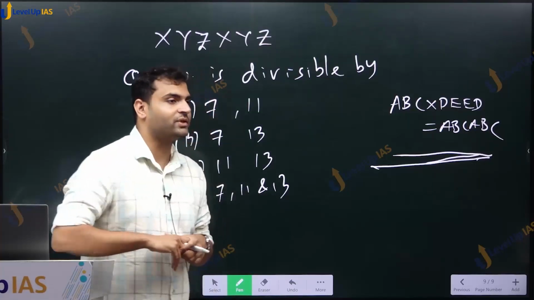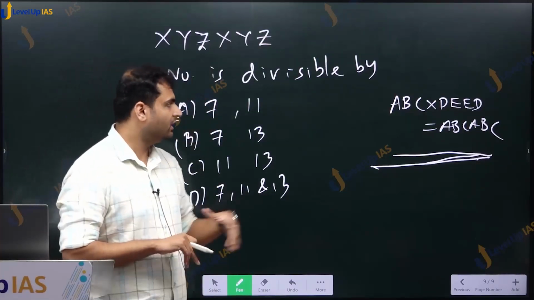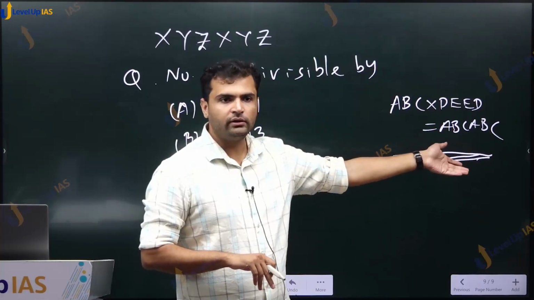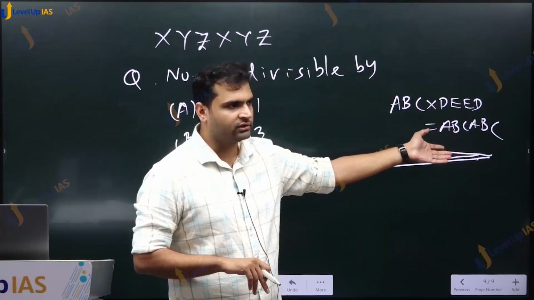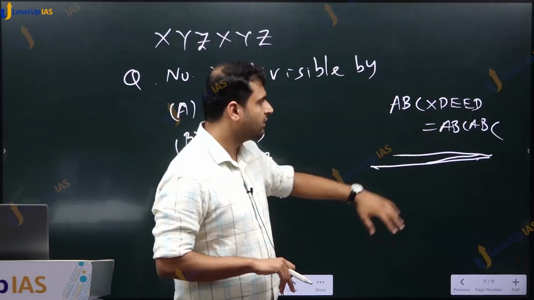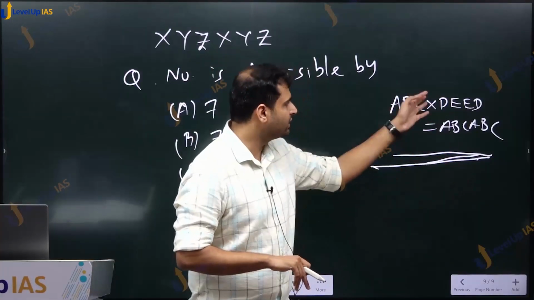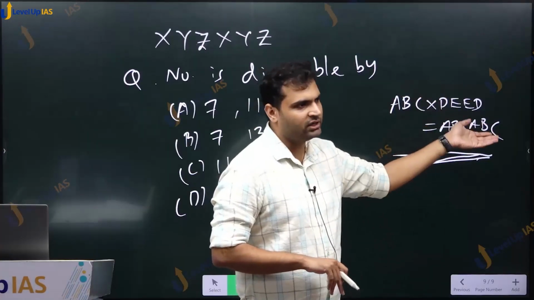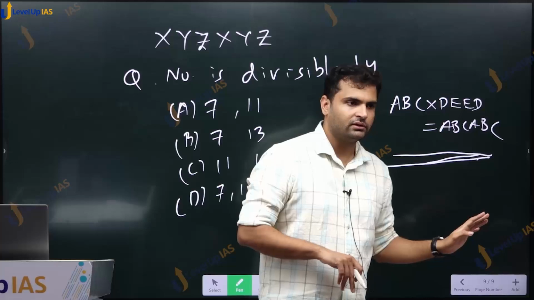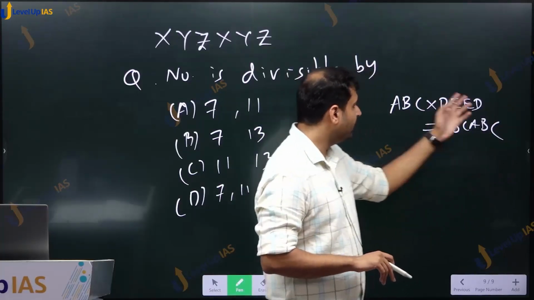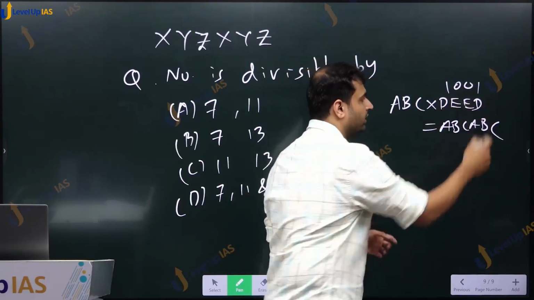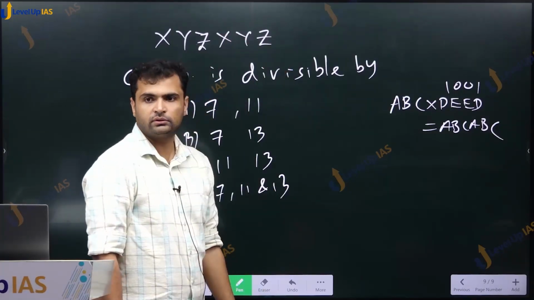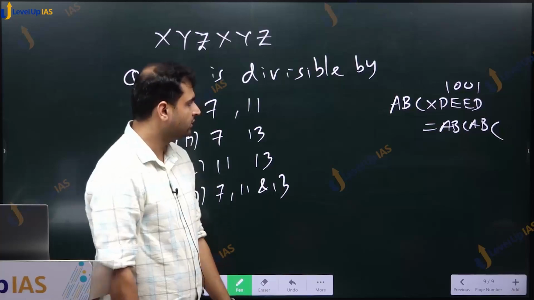लेट अस कम बैक टू आवर सिलेबस. ये हुआ, हाँ ये हो गया. How did you do it? Putting the values. This was very easy. हो गया. You can take any ABC and there are options for D and E. 4 options are there. You can just try and multiply and see the answer. So once you know that this DEED is 1001, now can you solve this question? Now can you solve? How?